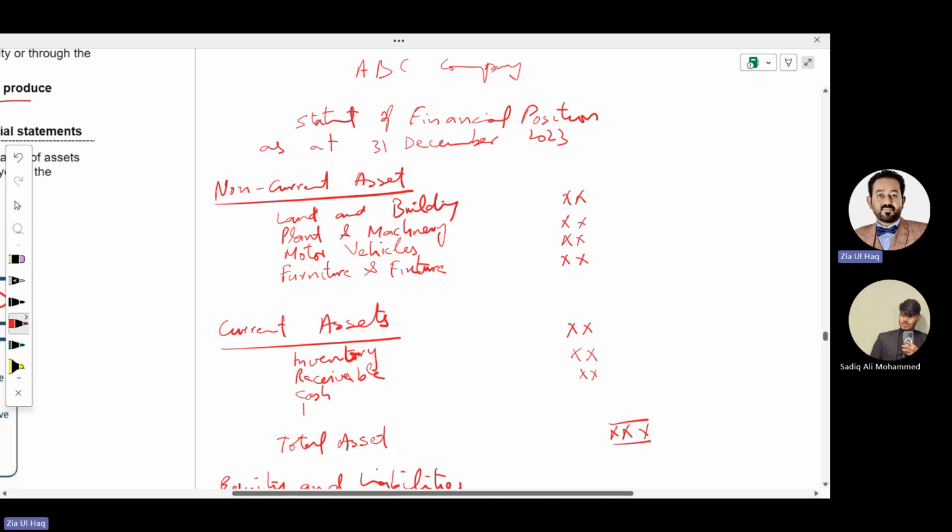One other thing is called prepayments. What are prepayments? If suppose next year's expenditure we have paid in advance, expenses paid in advance.